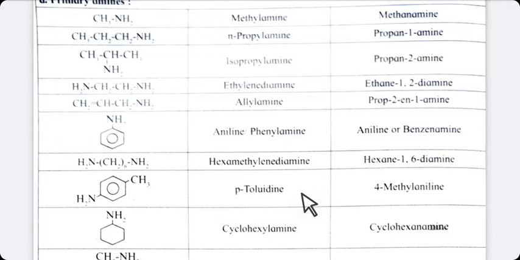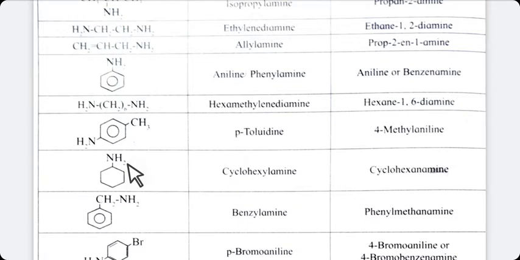Now in the next, as you have seen, there is no conjugated bond in the ring. It means it is cyclohexane. And from cyclohexane, one hydrogen atom is replaced by NH2 group. That's why it is cyclohexyl, and NH2 is amine. Student, if a ring contains no conjugated double bond, it is nothing but a cyclohexane. But one hydrogen atom is replaced by NH2 group. That's why it is cyclohexyl, and NH2 is there. So the name of this compound is cyclohexylamine.